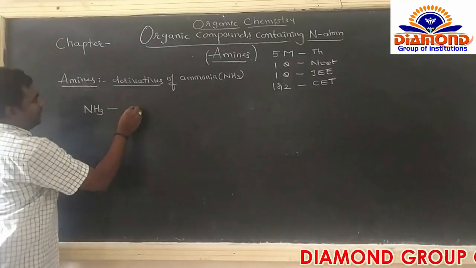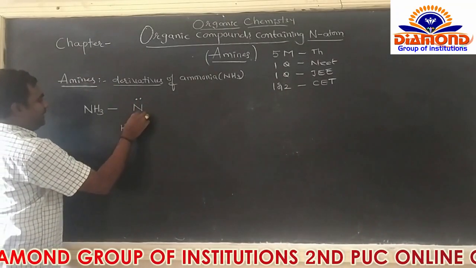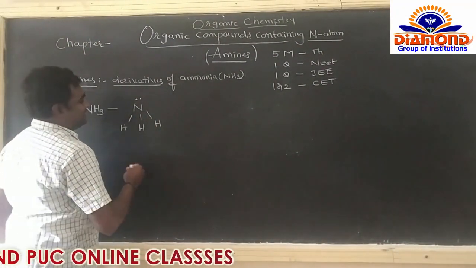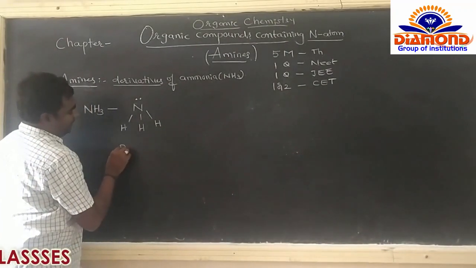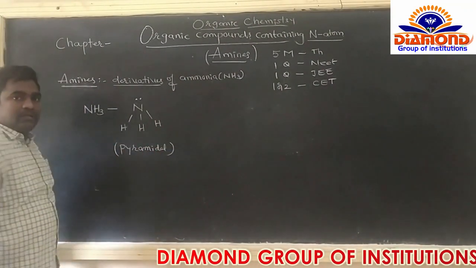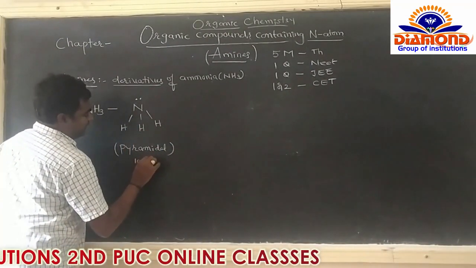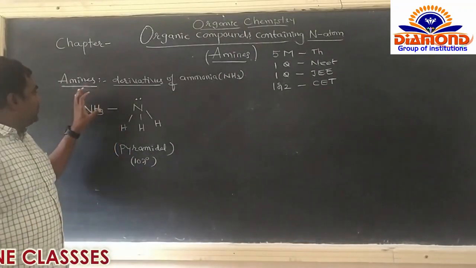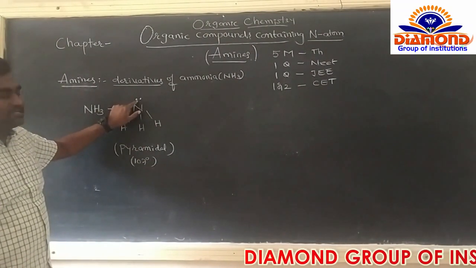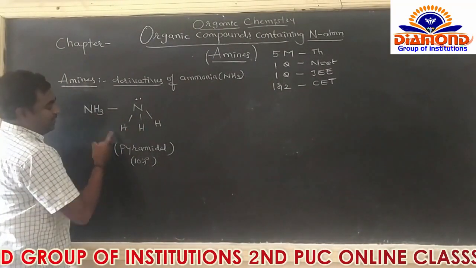What is the structure of ammonia? N with a lone pair of electrons, and here hydrogen, here also hydrogen, and here also hydrogen. What is the geometry of NH3? Pyramidal geometry. What is the bond angle here? The bond angle is 107 degrees. Here we already know that. In the NH3 structure, N with three H and one lone pair of electrons is present on the nitrogen atom. The geometry of NH3 is pyramidal.